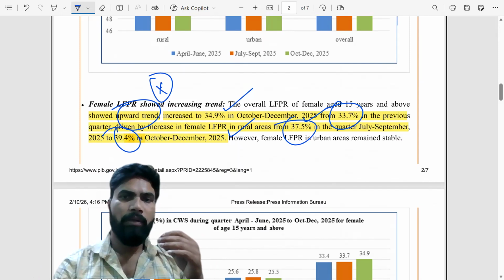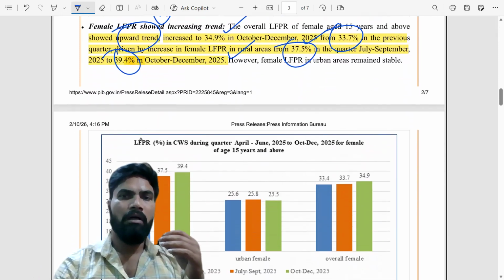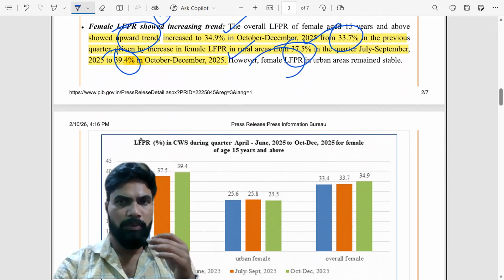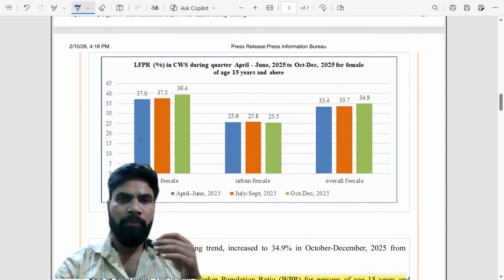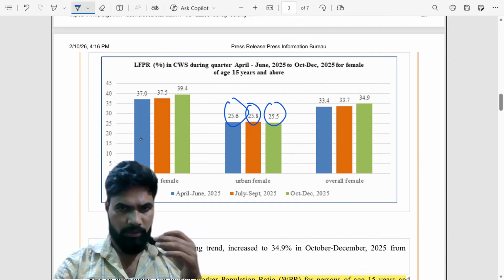second quarter. Okay. However, the not so happy thing is the female labor force participation rate in urban areas, it remained stable. Okay, so that you can grasp here. First quarter 25.6%, second quarter 25.8%, third quarter 25.5%.